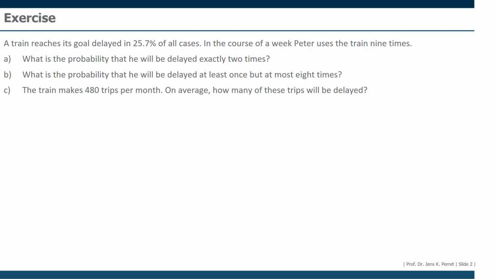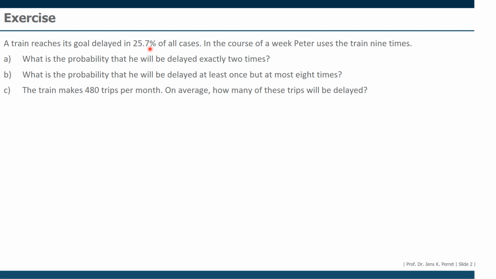Well, before we can start with any of these parts, let's first discuss why we are actually using the binomial distribution here. On the one hand, we can assume that the probability of a delay of 25.7% always remains fixed.